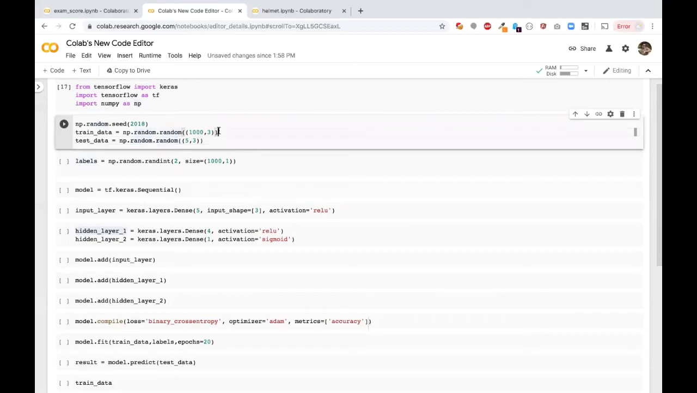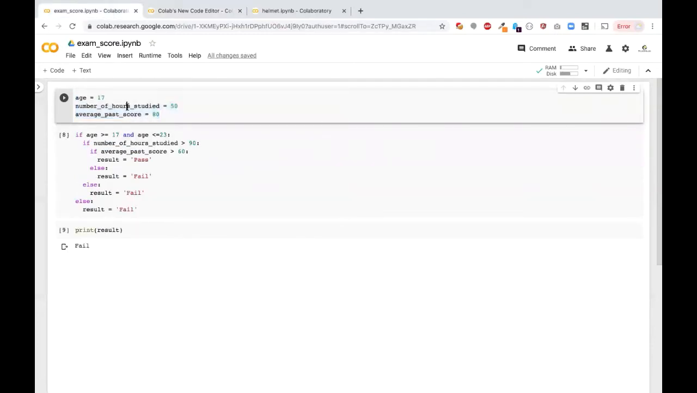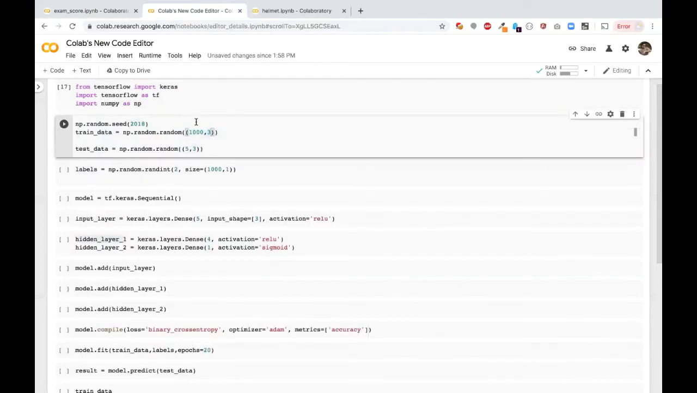So in the input data, we have two things. One is the training data. This is going to be our training data. This is our test data. I'll tell you what test data means. Right now in the training data, we'll have 1,000 records with 3 columns. So what are the 3 columns? Age, number of hours studied, and the past score. This is one row in the 1,000 records. Each row will have these 3. That's why we have 3 columns, using NumPy to prepare the data.